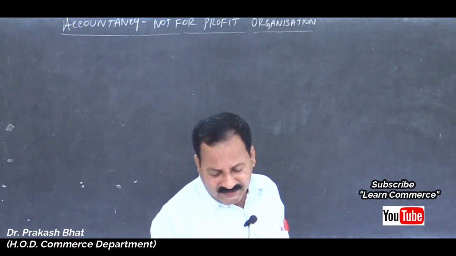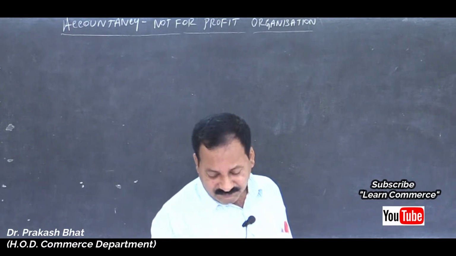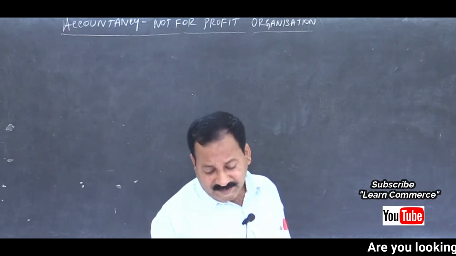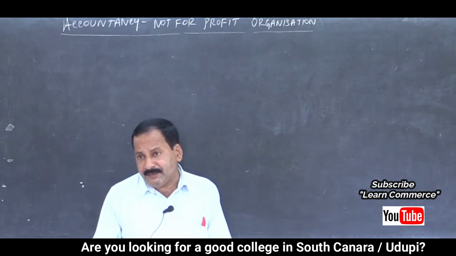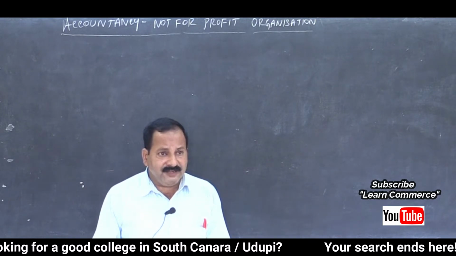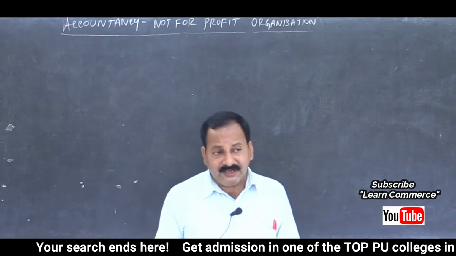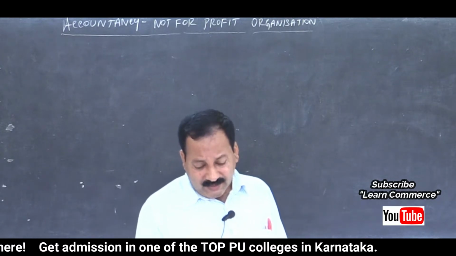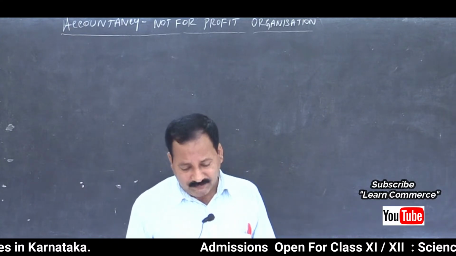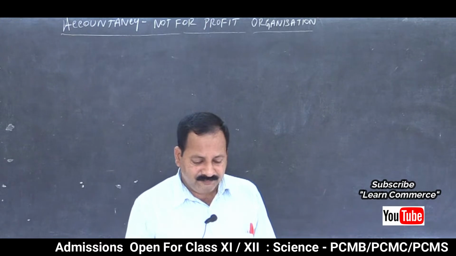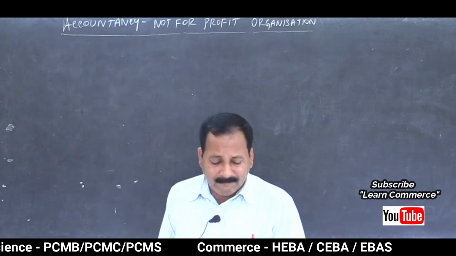Then outstanding expenses. Expenses that were outstanding at the beginning of the year were paid during the current year, so from the current year's figure we have to deduct this amount, because it belongs to last year, not the current year. Then loan, no doubt, is a liability and should be shown in the balance sheet.